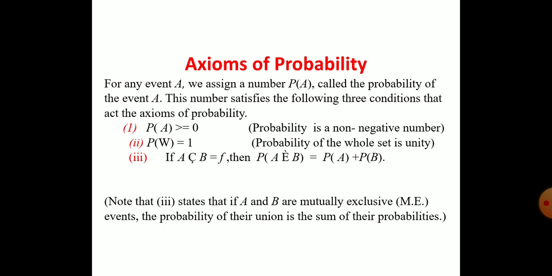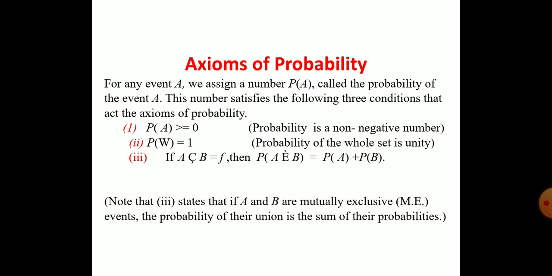If A union B is equal to F, then P of A union B is equal to P of A plus P of B. Please try to understand, probability of A union B is equal to probability of A plus probability of B. This is the third one.